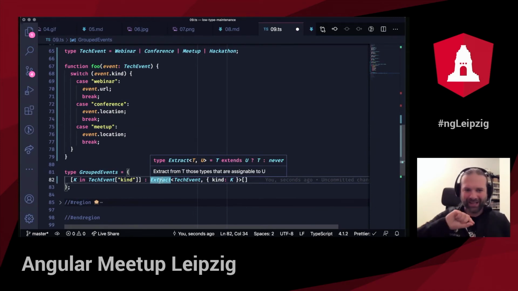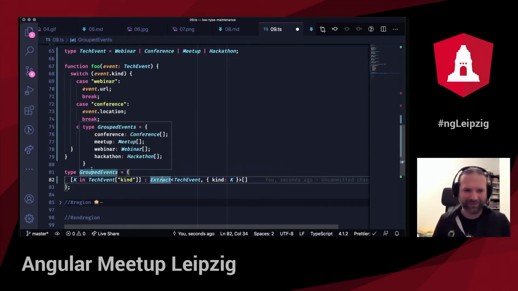So for every event, or for every kind that I have here in my keys, I can really filter out this one particular branch of the union type. I'm still not happy with that. There's still something that bugs me, which is it's not conference, it's conferences, okay? It's plural. So please let's do something about it.